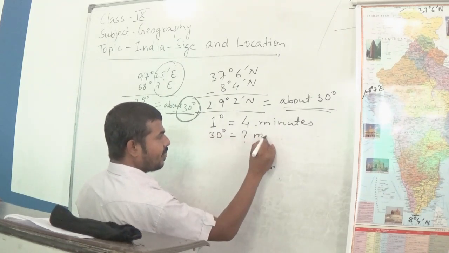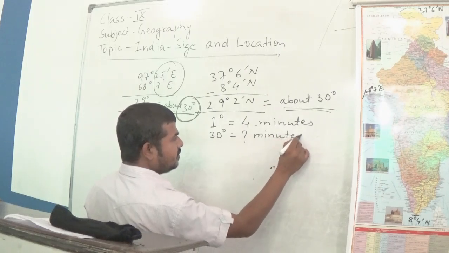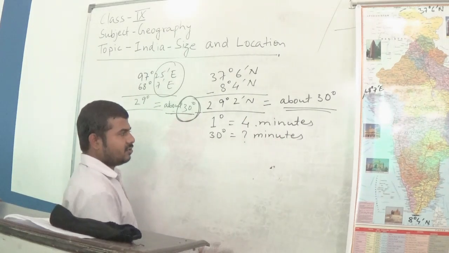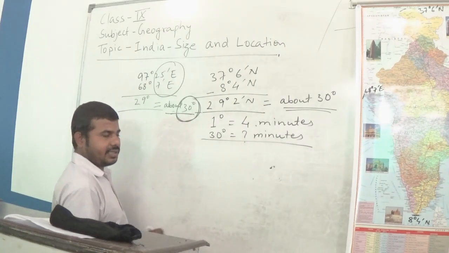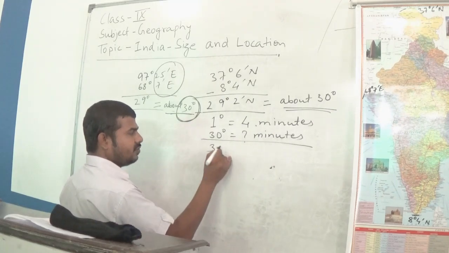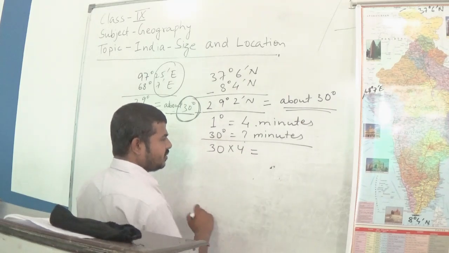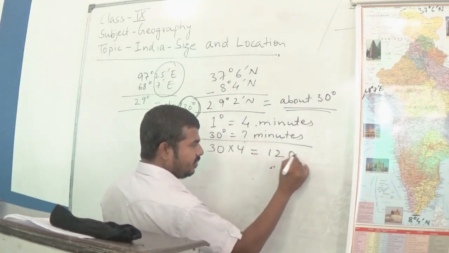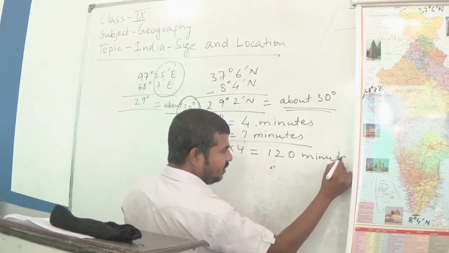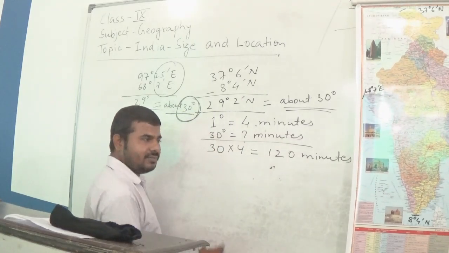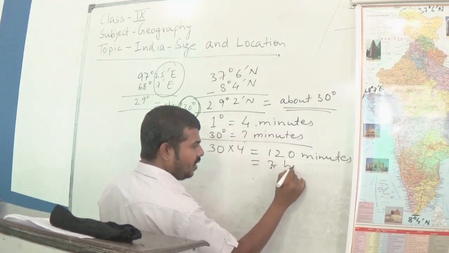How many minutes? So this is the question. Let us calculate. What do we have to do? We have to multiply 30 into 4, which gives 120 minutes. So students, 120 minutes means what? 2 hours.